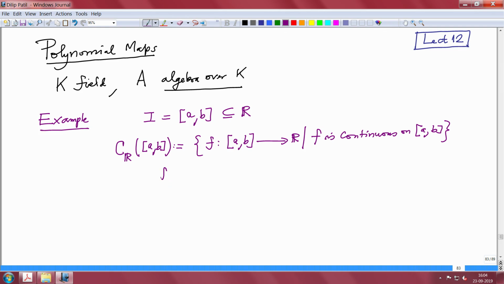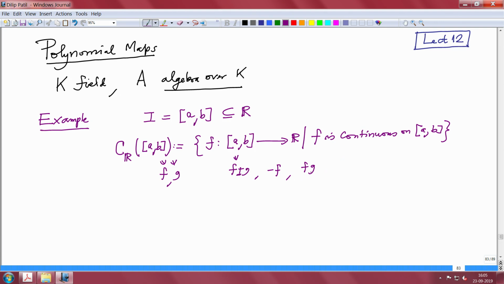So if f and g are two continuous functions, then f plus g is also there. f plus g is also continuous. Similarly, f minus g is also continuous. Similarly, minus f is also continuous. Similarly, the product function is defined by taking the values and multiplying them. So that is the product function. This is continuous. The identity function, meaning the inclusion function here, is continuous.